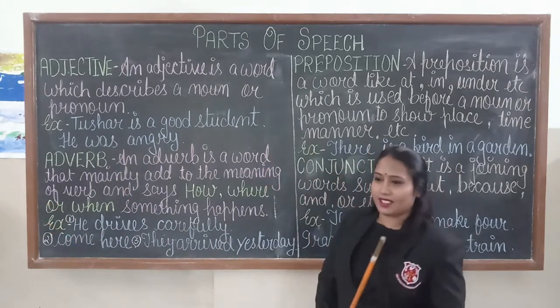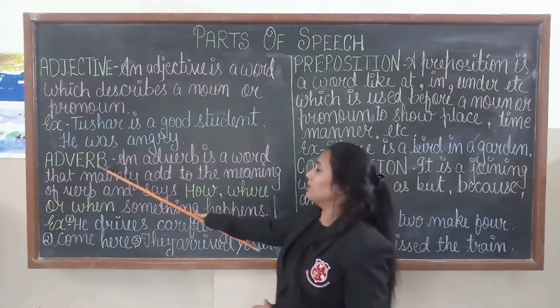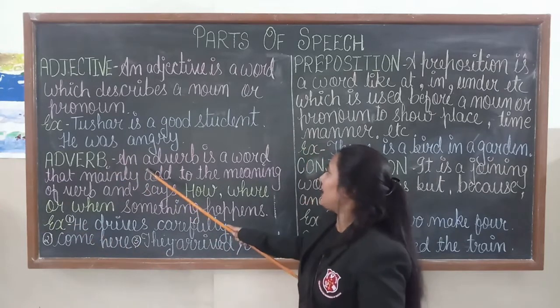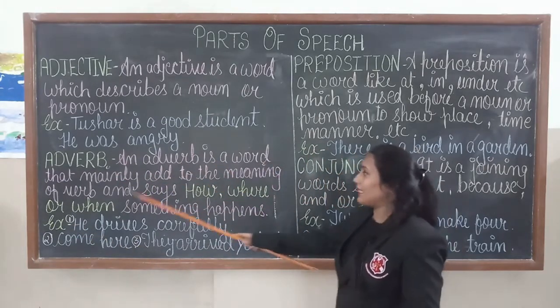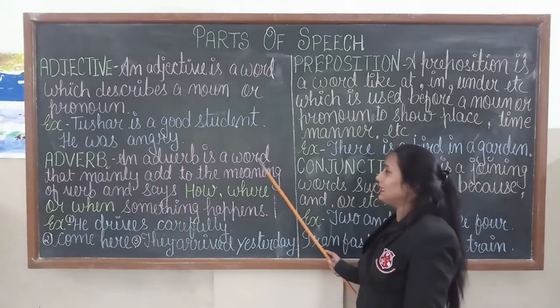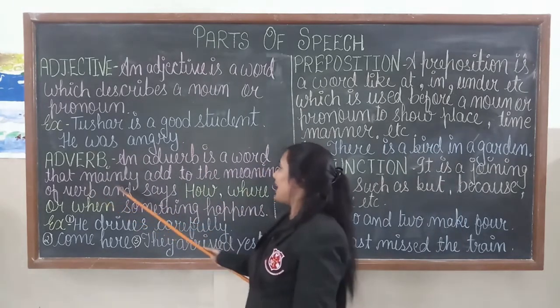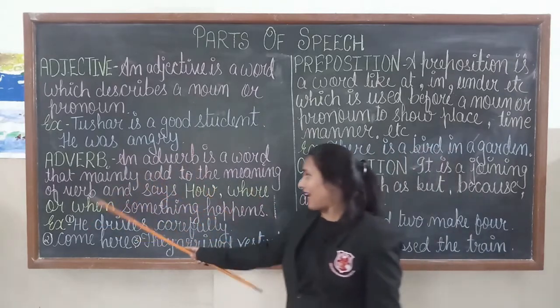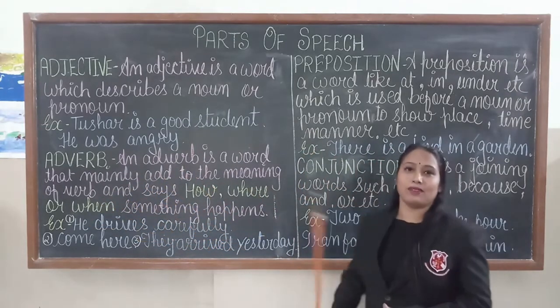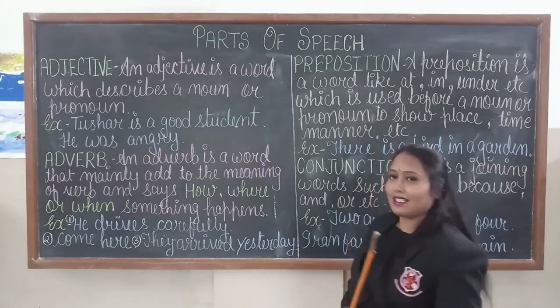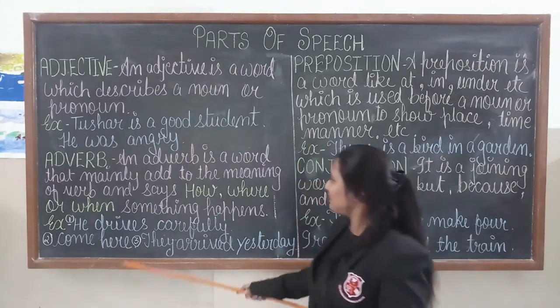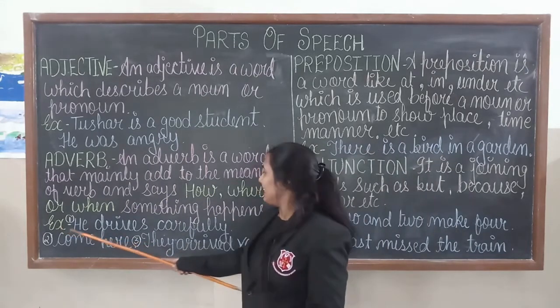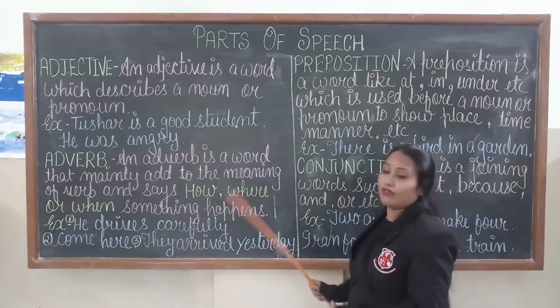Okay. Now, next is adverb. What is an adverb? An adverb is a word that mainly adds to the meaning of a verb and says how, where or when something happens. Okay, let us learn through this example. Example number 1: he drives carefully.